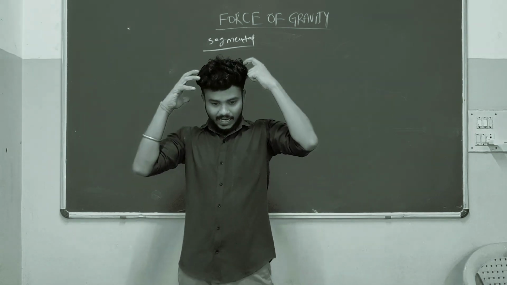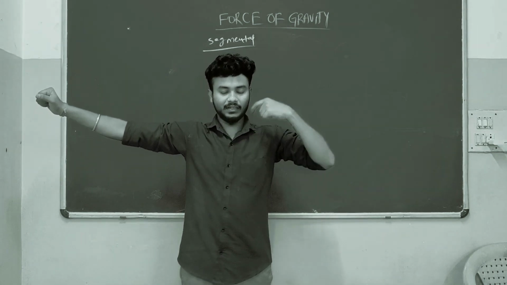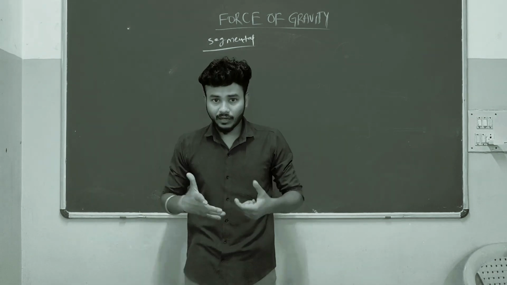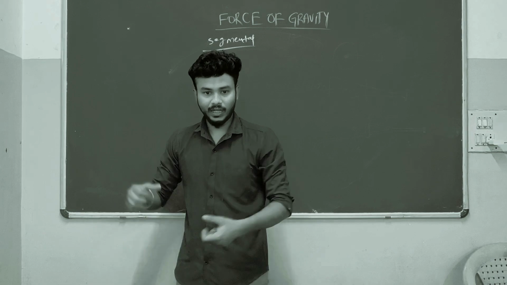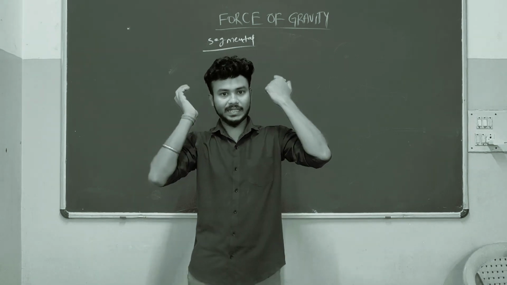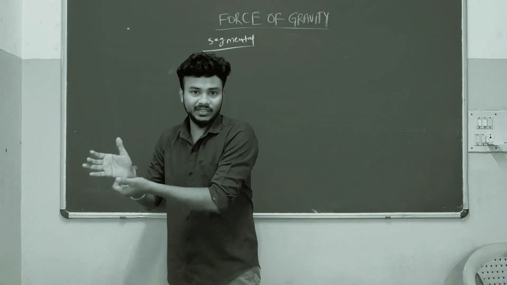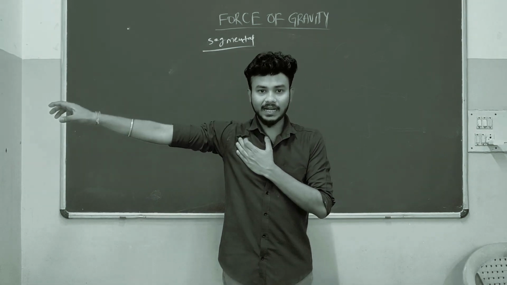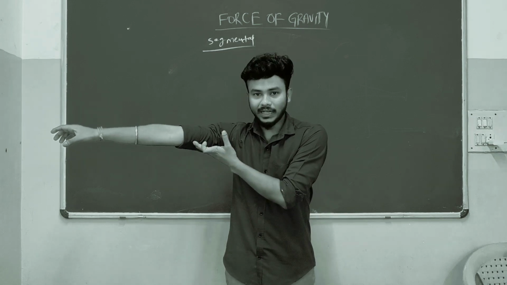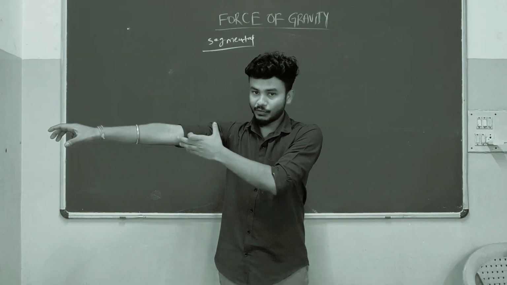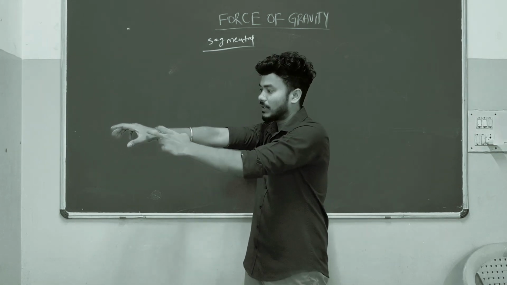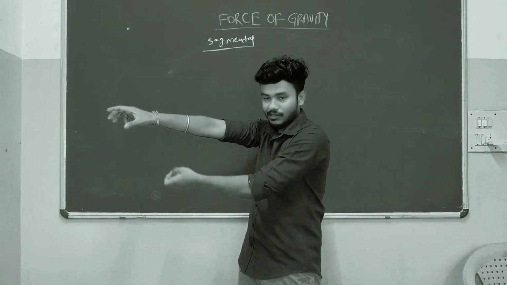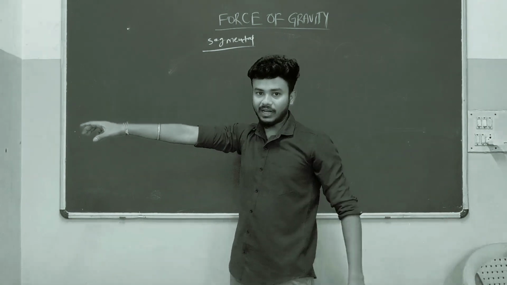If we take the upper limb as one segment, the lower limb as one segment, and the trunk as one segment, it means our body is composed of segments: upper limb segment, lower limb segment, trunk segment, head segment, like that. Gravity acts on each and every segment. Suppose I keep my hand like this, here gravity acts on my upper limb segment. In this upper limb, if you divide it into arm segment, forearm segment, and hand segment, then gravity acts on the arm segment separately, on the forearm segment separately, and on the hand segment separately.